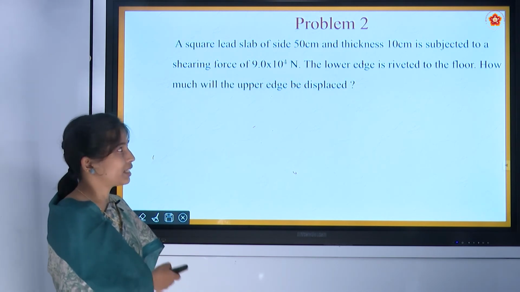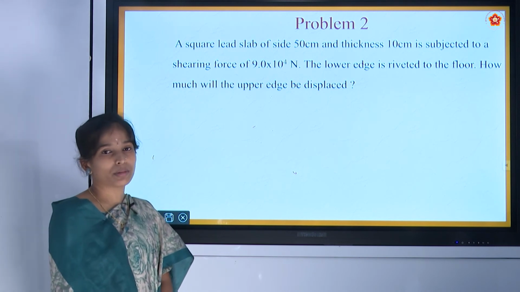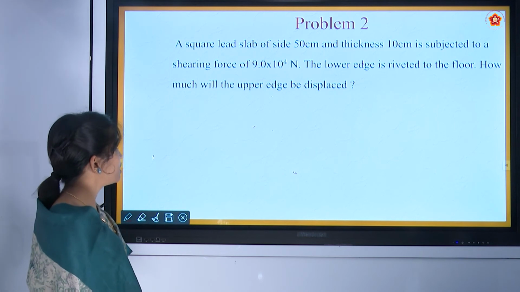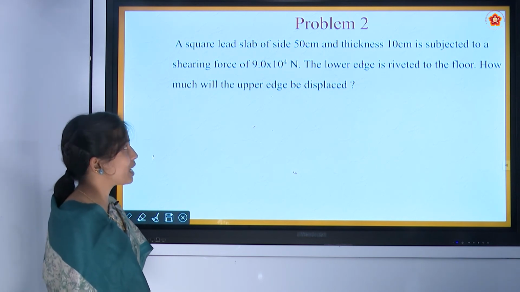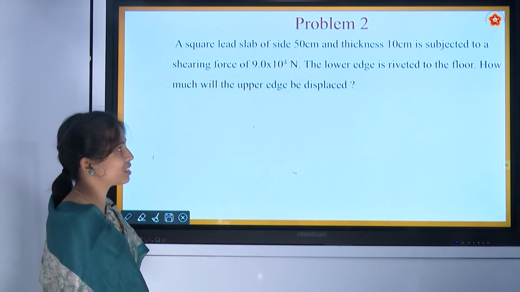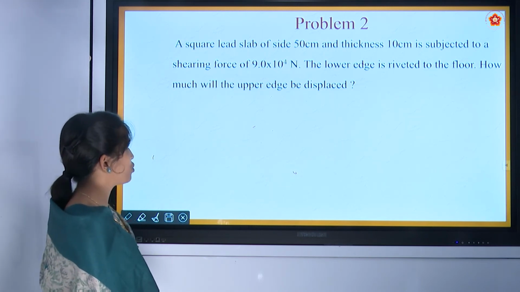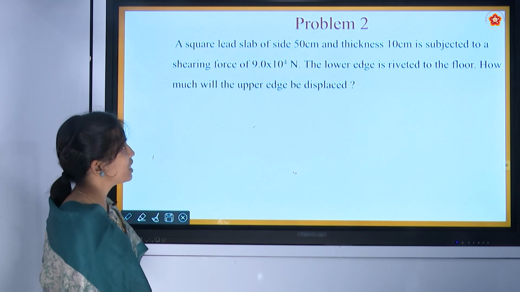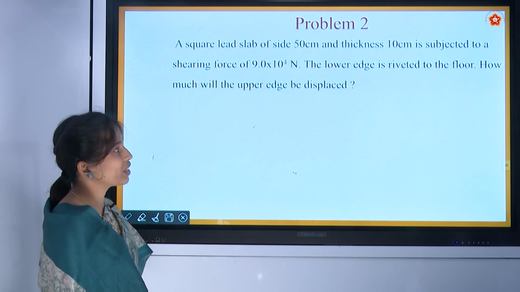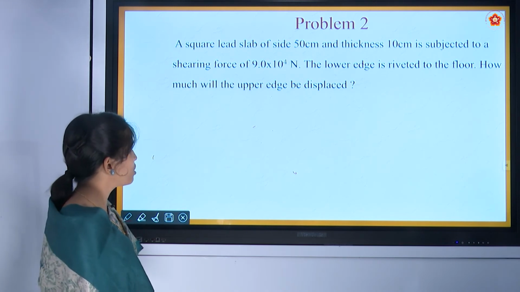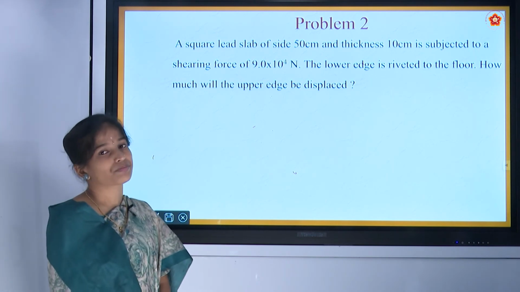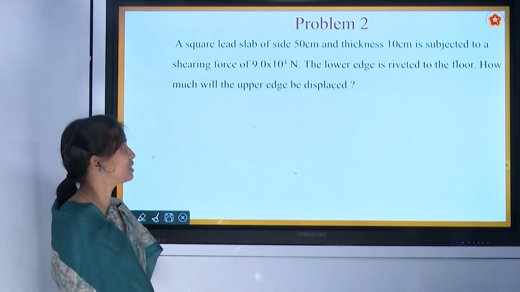Now, let us move on to one problem on the basis of shear modulus. They have given that a square lead slab of side 50 centimeter and thickness 10 centimeter is subjected to a shearing force of 9 into 10 raised to 4 Newton. The lower edge is riveted to the floor. How much will be the upper edge displaced?